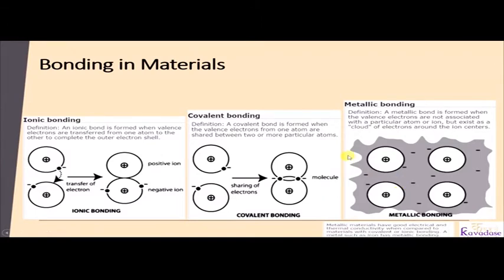So metallic materials have good electrical and thermal conductivity because of the electrons floating here and there. This acts as a good conductor for heat and current.